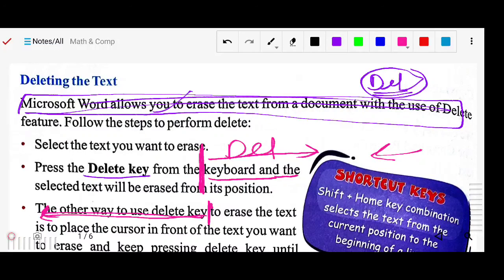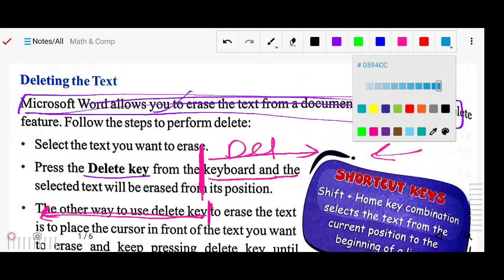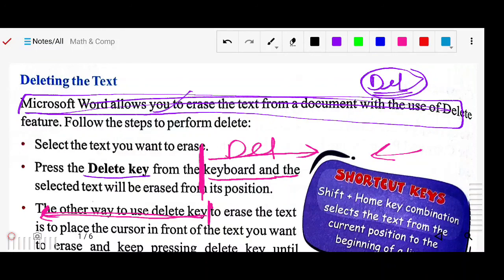But if you bring the mouse cursor here and use the backspace key, the key which has an arrow like this, it will remove the text to the left side of the cursor. Whatever text is on this side will be deleted by the backspace, one by one.